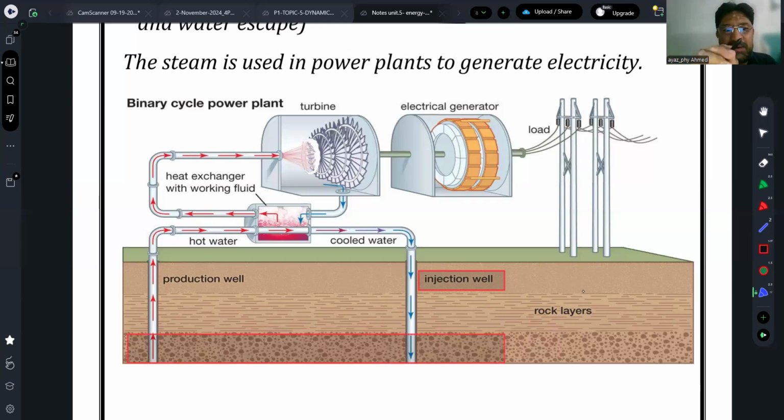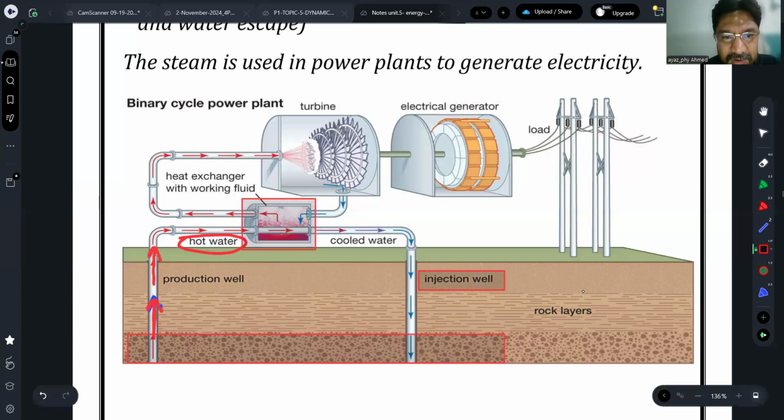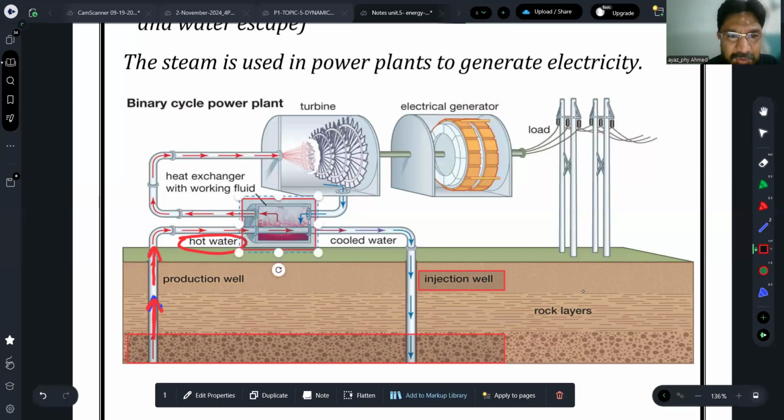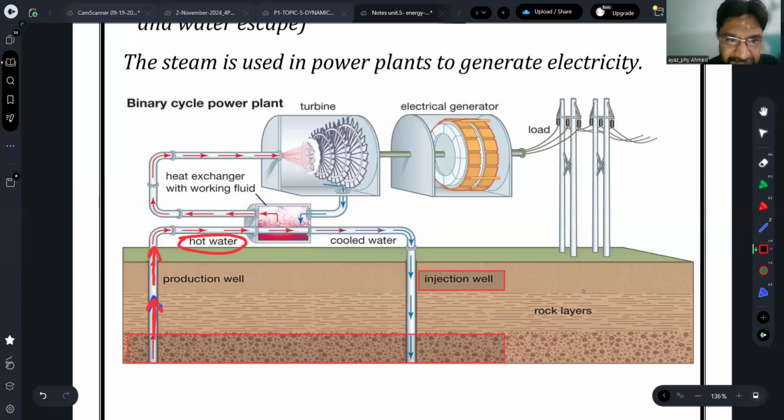Now that hot water is distributed here. This is the distribution point. Here hot water and cold water are separated, and the hot water is distributed to the boiler or turbine. So when that water is hot enough, it is converted into steam, and that steam is used to run the turbines.